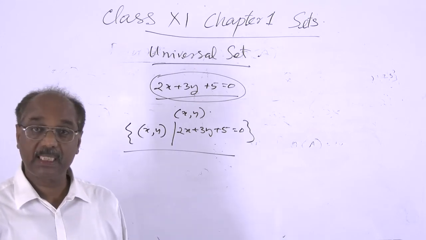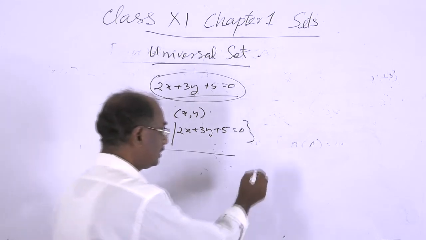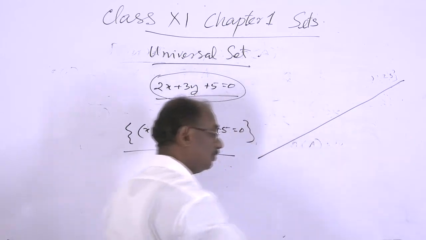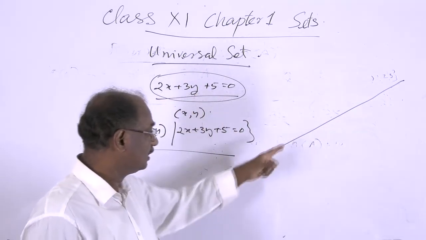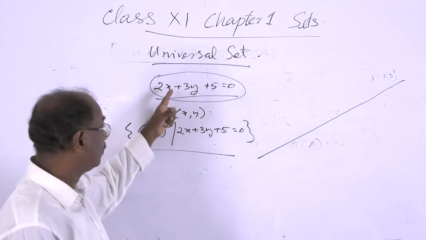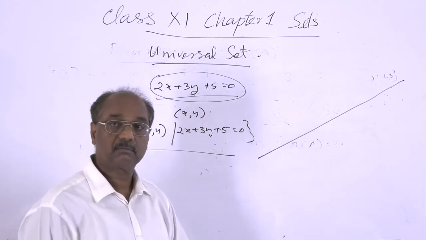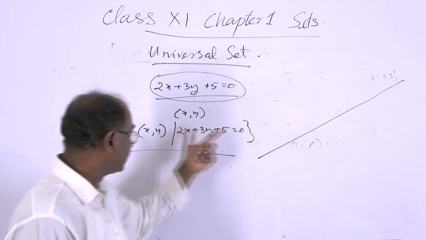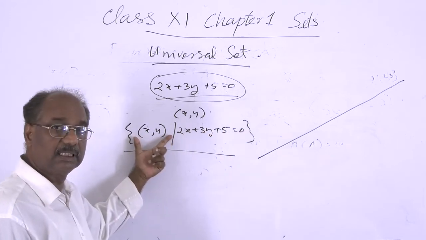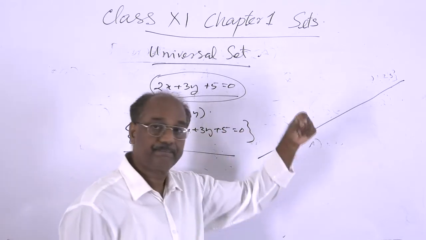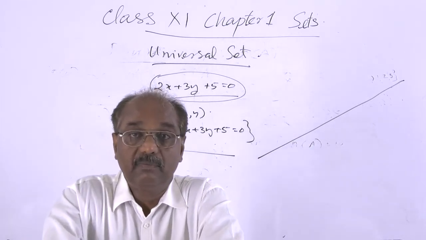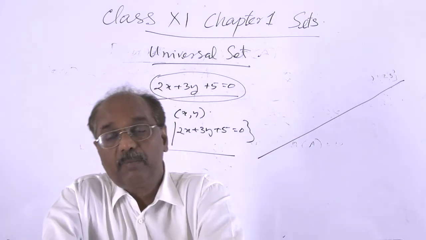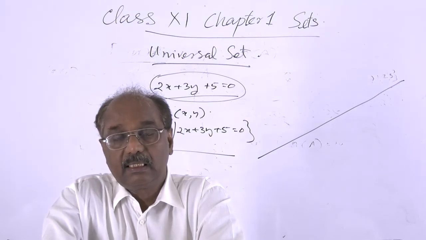And the geometrical representation is the graph of the line. Suppose this is the line, this is the graph of this; then the geometrical representation of this set is this. Similarly, we can have the geometrical representation in any form.